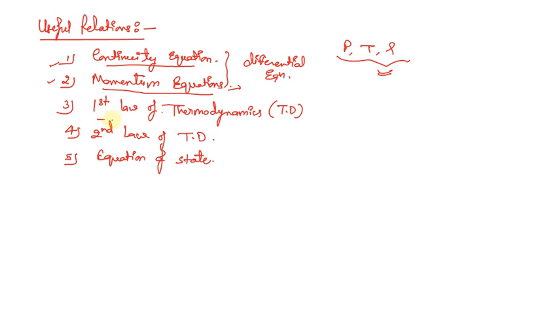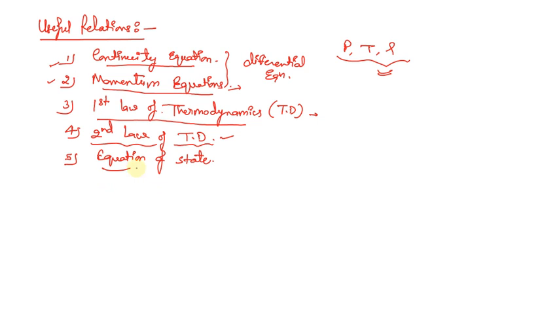The third relation is the first law of thermodynamics, that is the energy equation. The second law deals with entropy, so we're going to know the entropy relation. If we need to set up a relation with respect to entropy, we will use the second law of thermodynamics.